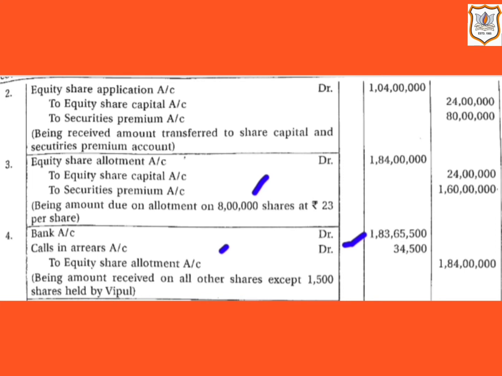And the amount which is not received by the company will be transferred to calls in arrears account. So at this stage, company didn't receive the amount for 1500 shares. So 1500 shares multiplied by rupees 23, that comes to 34,500. So calls in arrears account will be debited, being a temporary loss, by rupees 34,500, and equity share allotment account will be credited by rupees 1 crore 84 lakh.